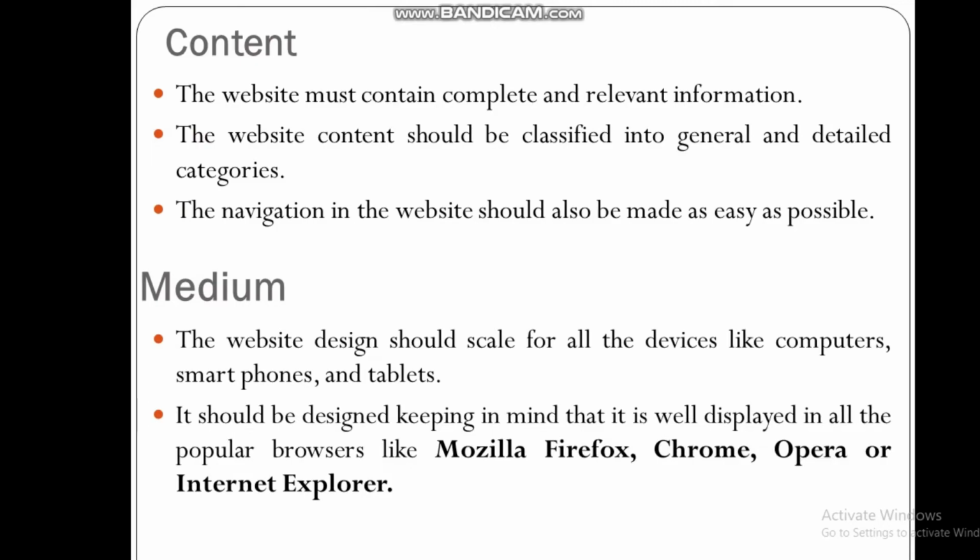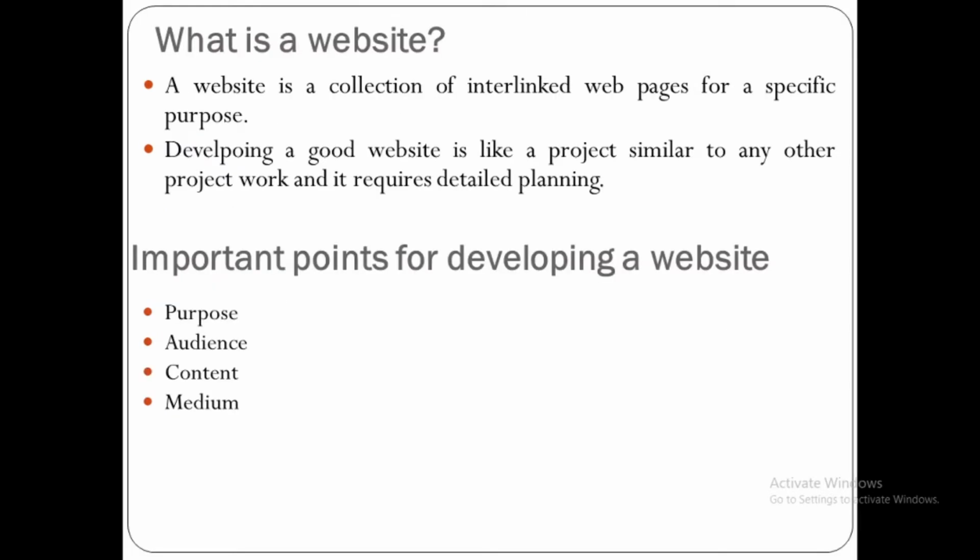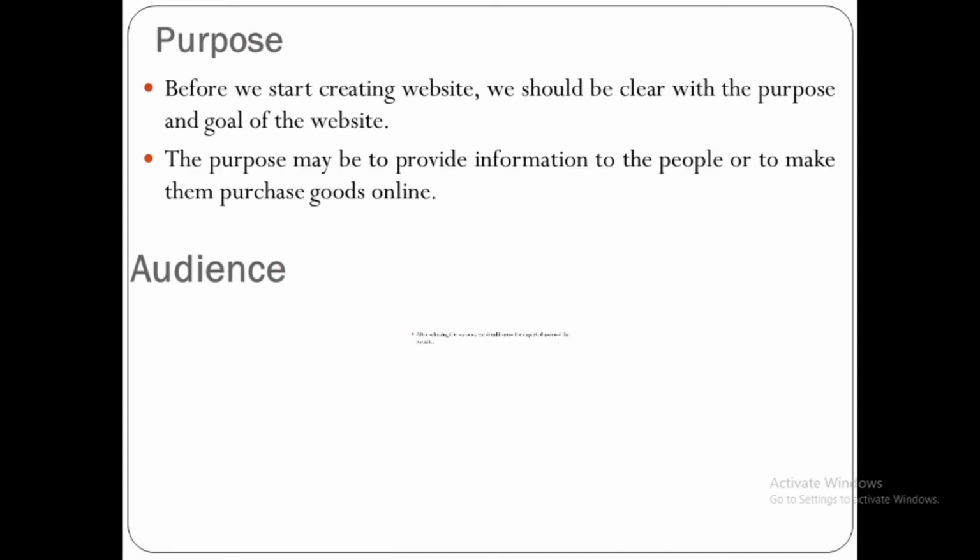It should be designed keeping in mind that it is well displayed in all popular browsers like Mozilla Firefox, Google Chrome, Opera or Internet Explorer. So we saw 4 important points to be kept in mind while creating a website, that is purpose, audience, content and medium. We also saw these 4 topics in detail.